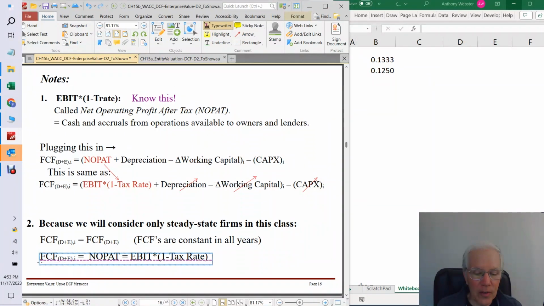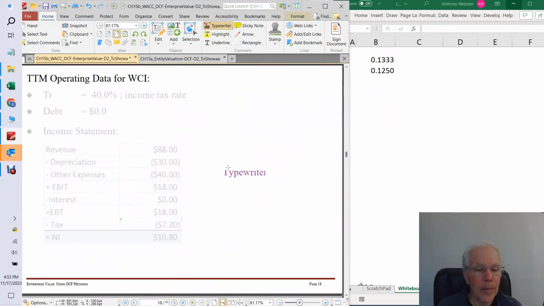So for you finance majors out there, you are going to jump into your next course considering firms that aren't in steady state, and then boy, do you have an accounting nightmare on your hands. But the rest of us don't have to worry about that.